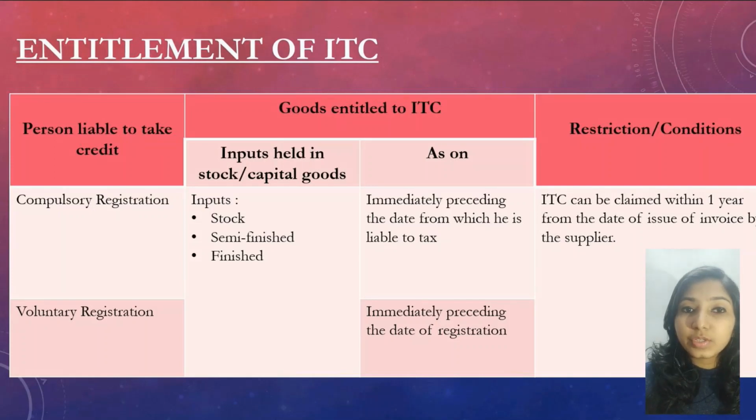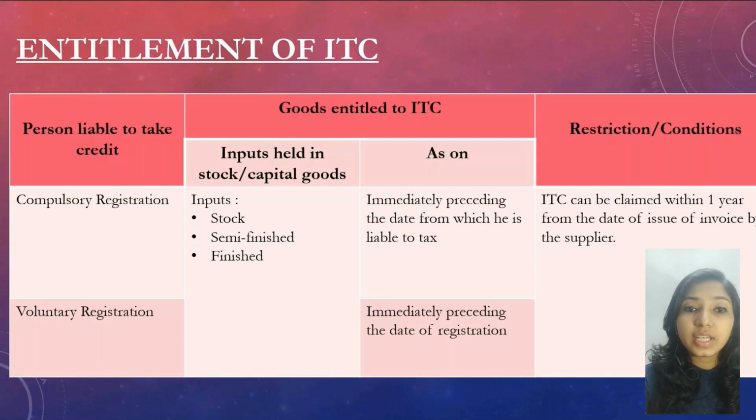And situation number 2 is when a non-taxable person registers voluntarily. In these 2 cases, ITC on inputs lying in stock as semi-finished goods and finished goods can be claimed, as on the day immediately preceding the date from which he is liable to tax in case of compulsory registration, and immediately preceding the date of registration in case of voluntary registration.